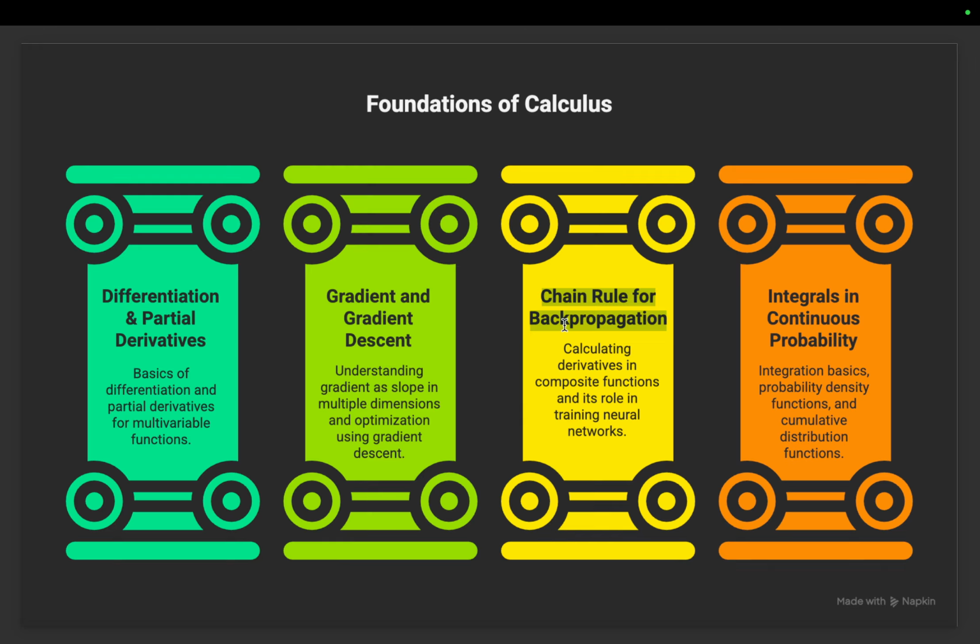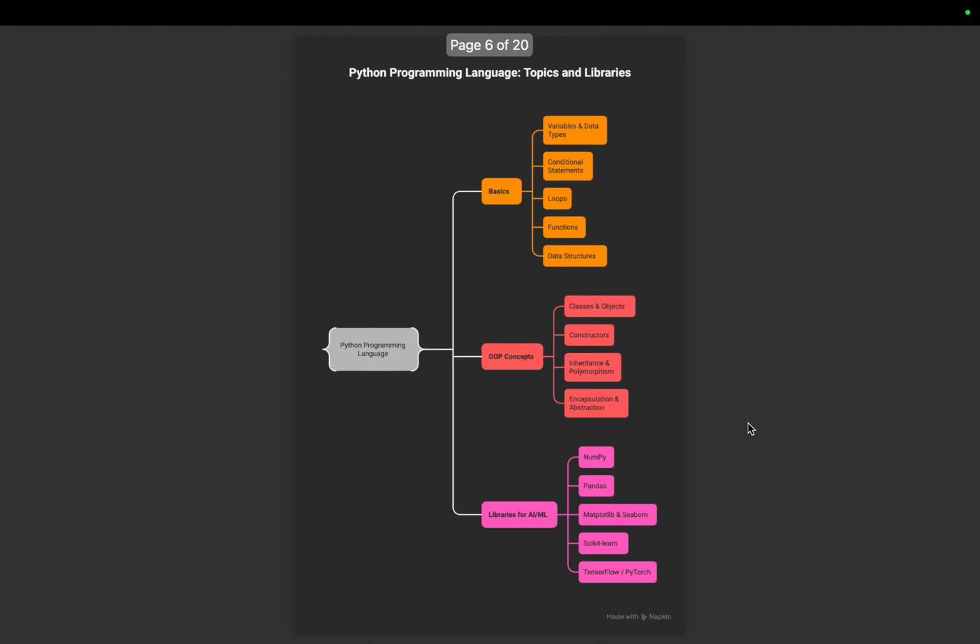Let's say your output should come as 10,000, but our model is giving 15,000, so here 5,000 extra means it is giving loss. How we can reduce this loss, that we'll study in back propagation. Then after that, integration. We won't be focusing on that much, just the basic integration that we will deal with in this calculus part.